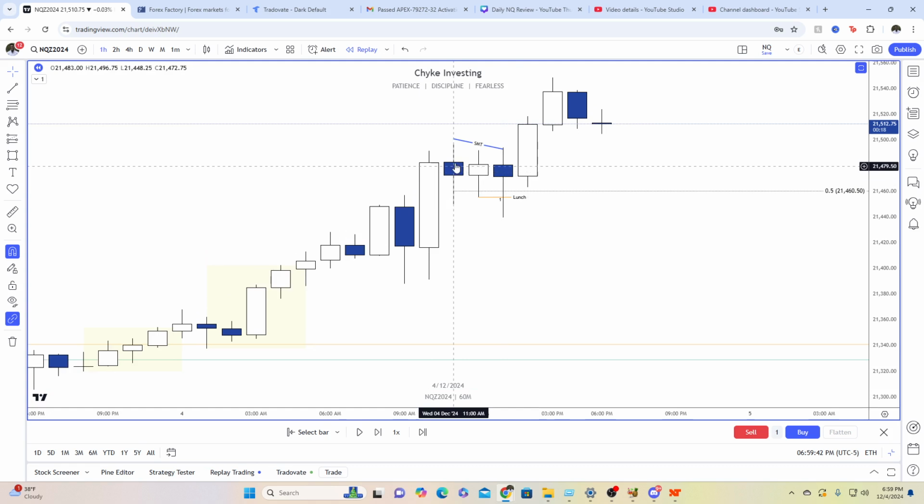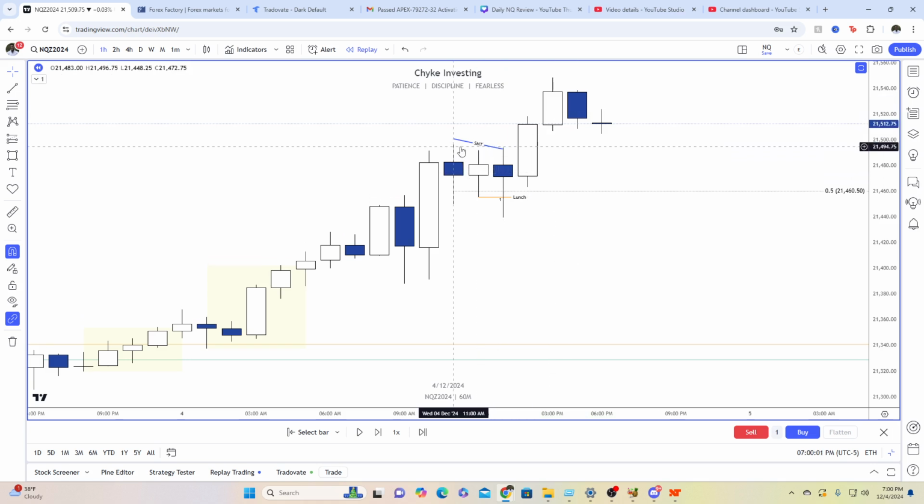You can see about 11 a.m. we make this high, and then we start teetering around. Very classic of if you've had a move from 9 to 10 a.m. A lot of times 11 a.m. can just consolidate for a while, and then the lunch hour can kick off pretty early, and you just consolidate for a while, and then you continue to expand in the PM, which is exactly what we did here.